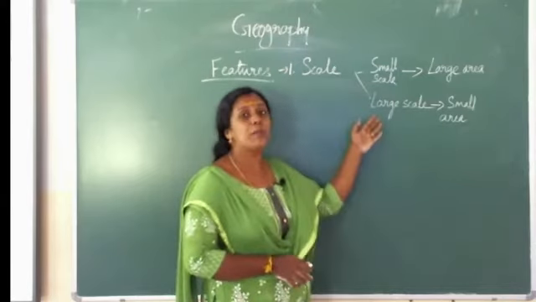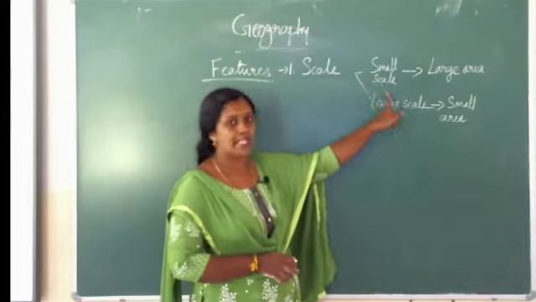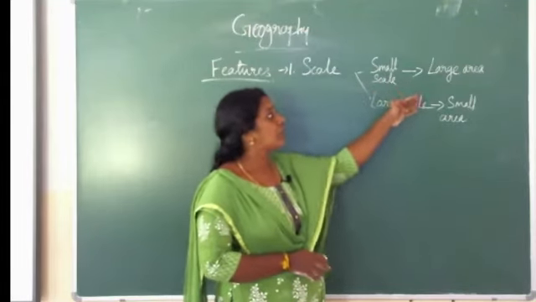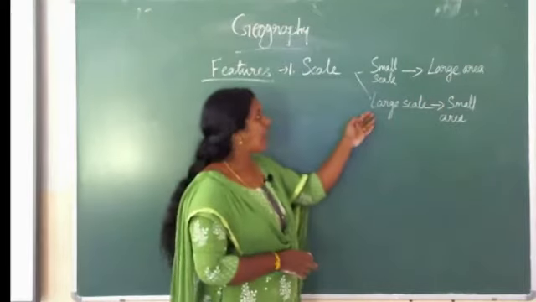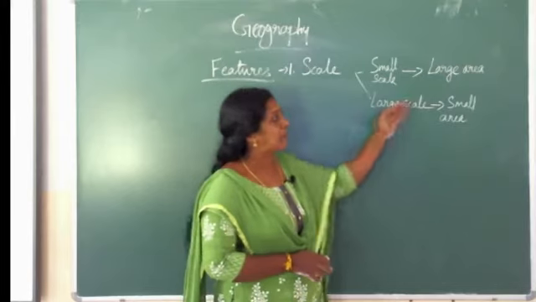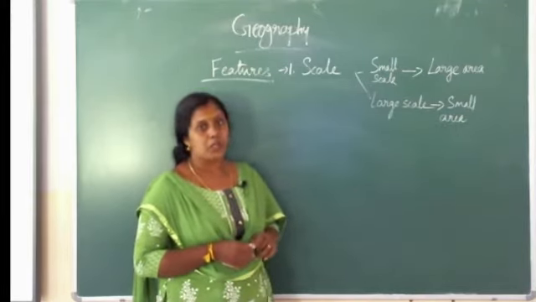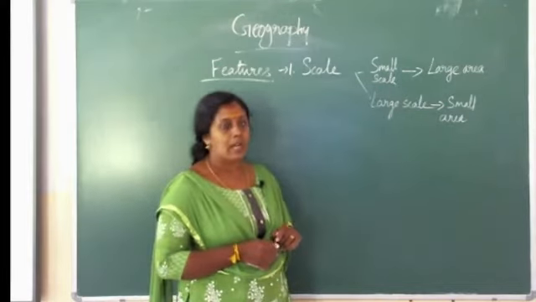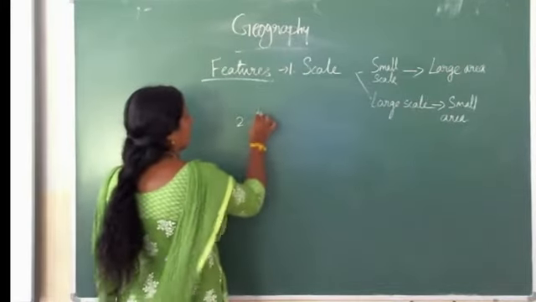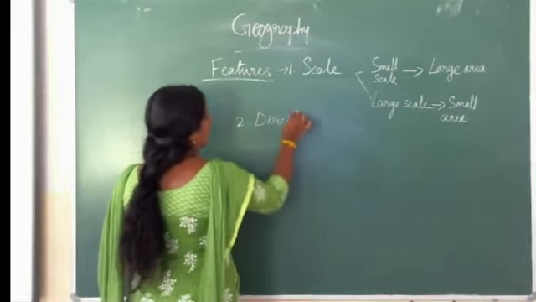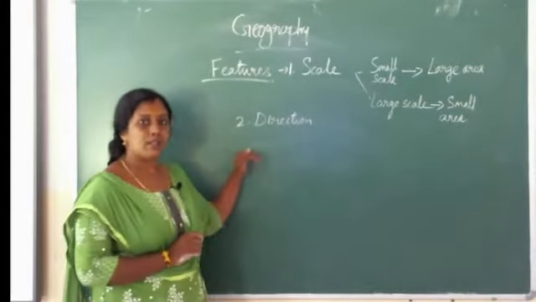These are the two important scales we use to draw the map. First one is small scale. Small scale maps cover large area and provide less information, and a large scale map covers small area and it can provide detailed information. So these are the two important scales. And next we discussed direction.